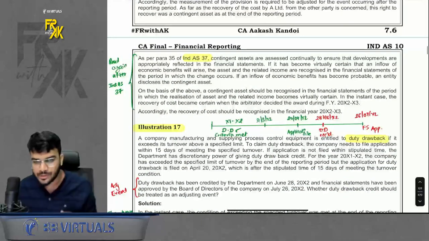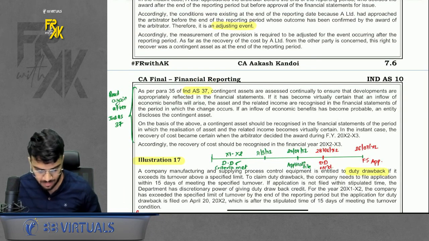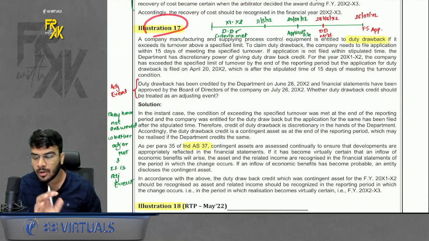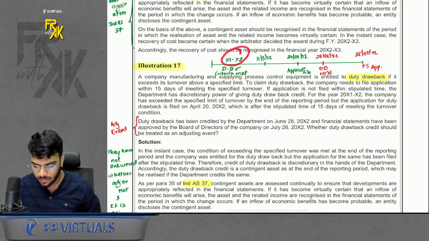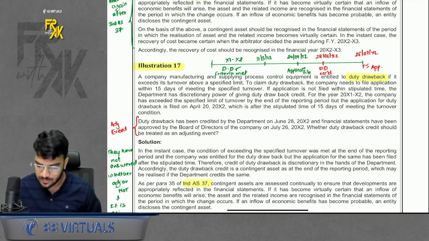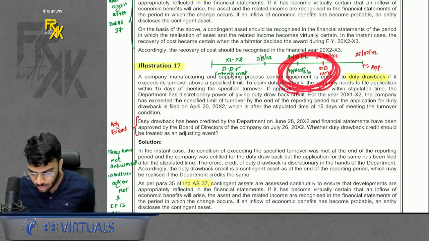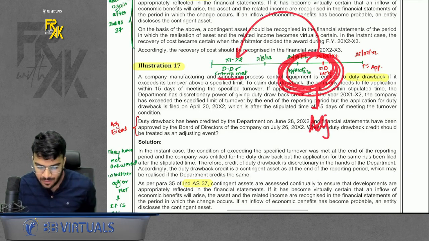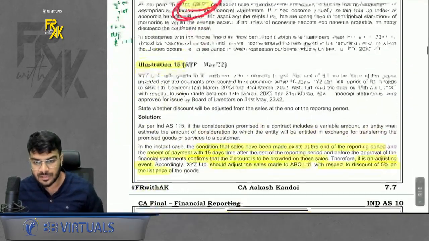In some questions the reference of 37 is also given. So if you have read Ind AS 37, you will understand the reference. Just do give it a read. Illustration number 17. What is there in this? I am just giving you an overview revision. For example, we are entitled to a duty drawback in a certain year. For that, we have to file an application within 15 days. We filed the application late, but we received the duty drawback. So in that case, is this event an adjusting or non-adjusting event? This is an adjusting event. Why? Because the condition of this already existed when I was entitled to the drawback, right? But again, give the referencing of 37 as well.